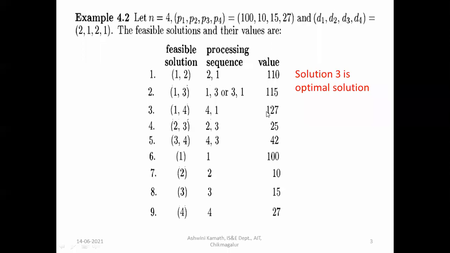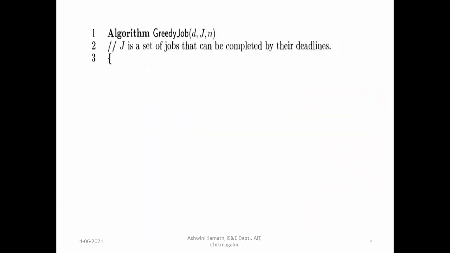So among these solutions, we have to select the one which has the maximum value. So that will be 127, right? Sequence 4, 1: 4 is executed first, then the first job will be executed. So it will be 127. This is the optimal solution among these. I hope you understood the concept.